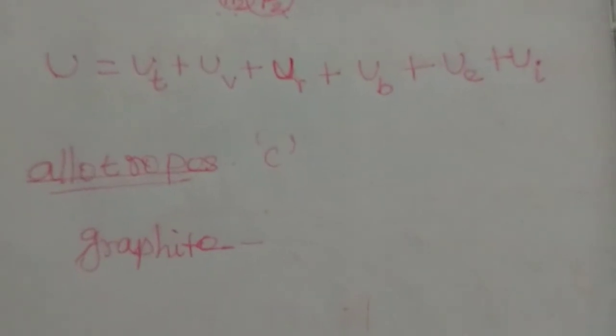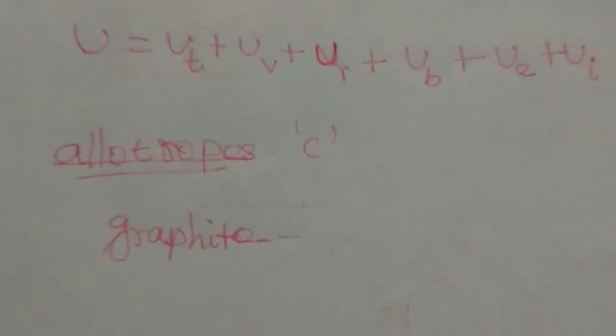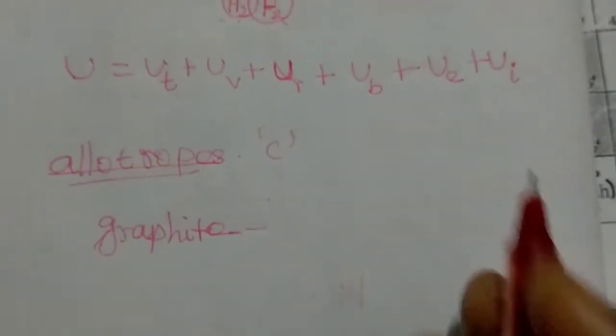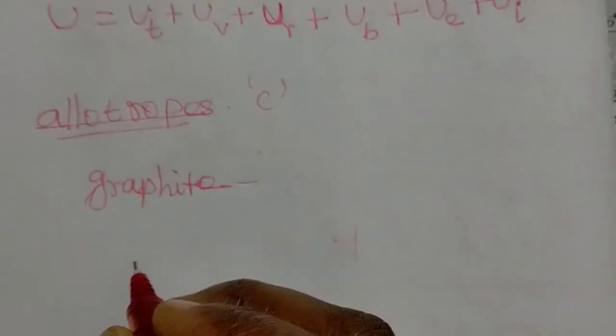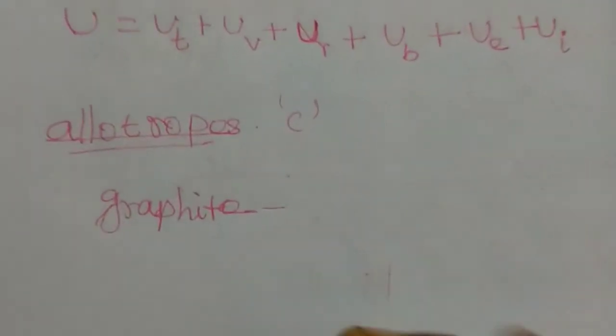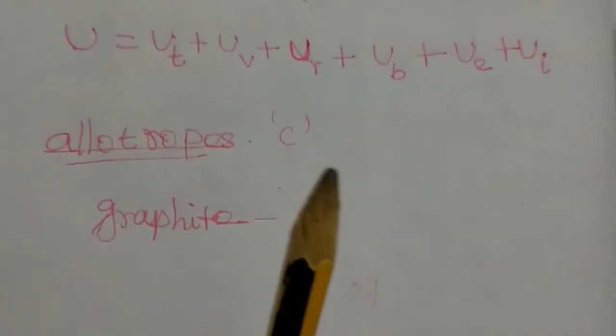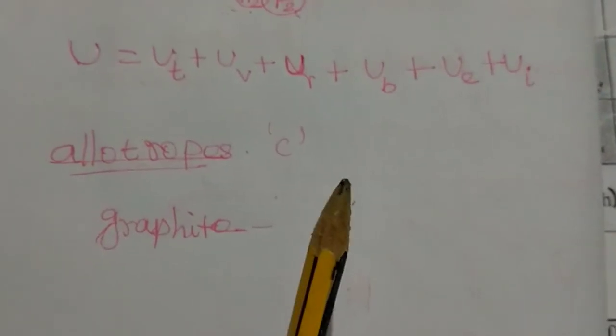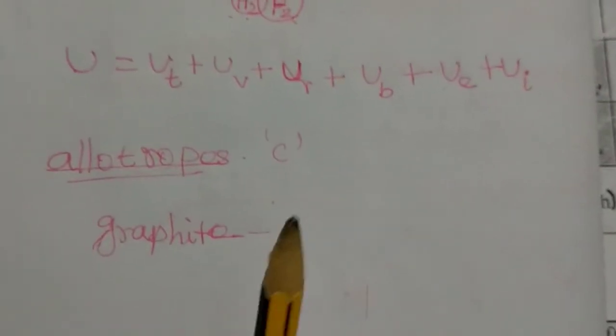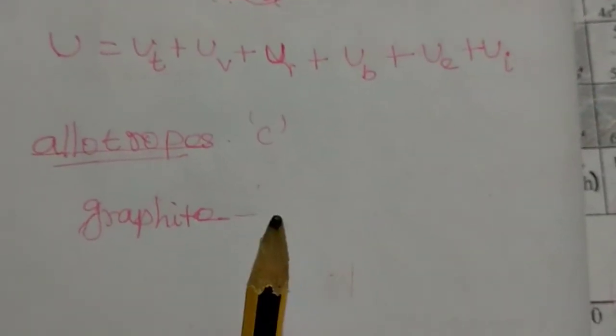Then you can take diamond. I hope you all know diamond. It is a white, precious compound, and you can differentiate graphite carbon from diamond. One is black, and that is not similar to graphite.